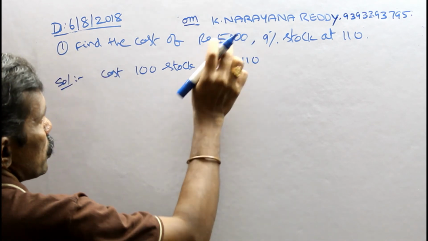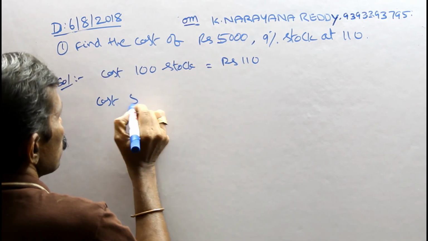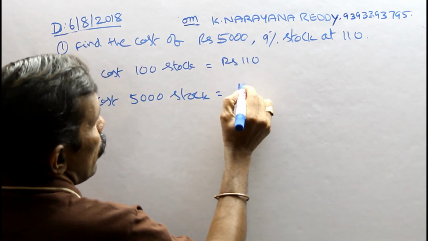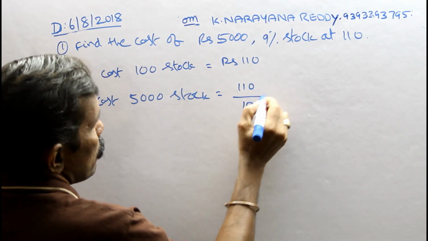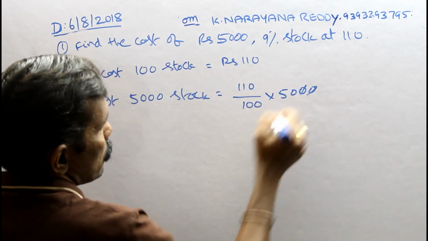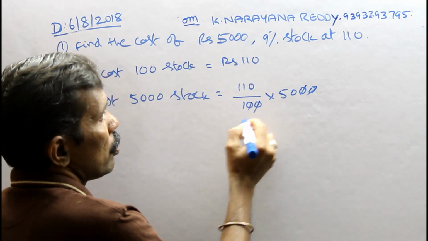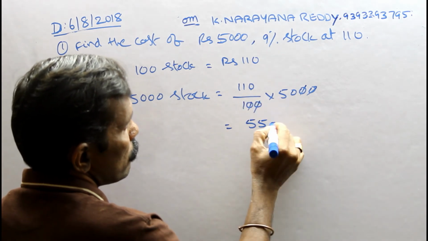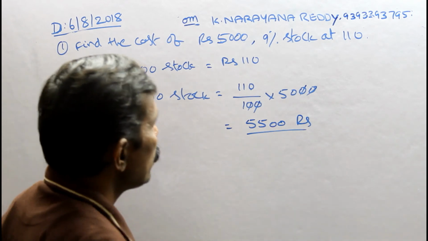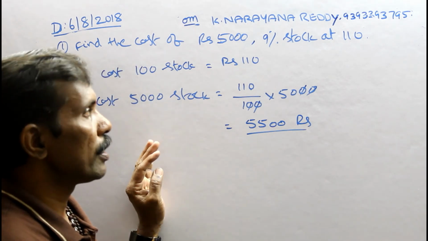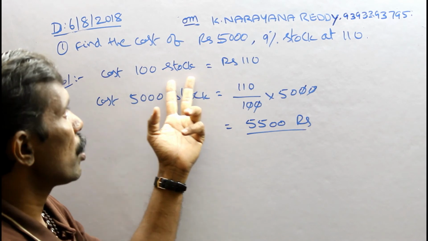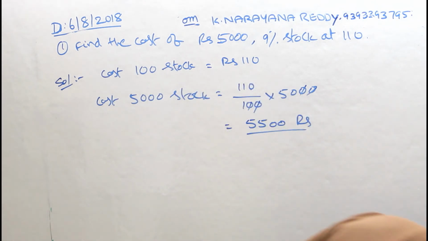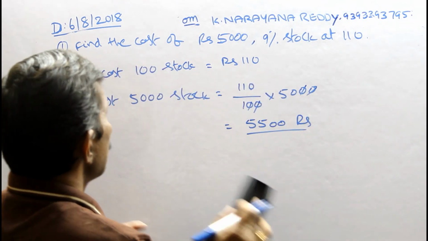So the cost of 5000 stock equals 110 divided by 100 into 5000. Zeros cancel, so 11 times 50 gives 550, followed by zeros. This is the answer. So in this way you can find the cost of 5000 stock at 110. See the next problem.